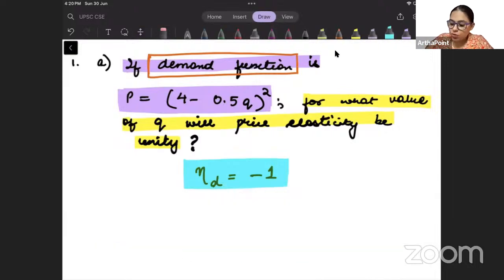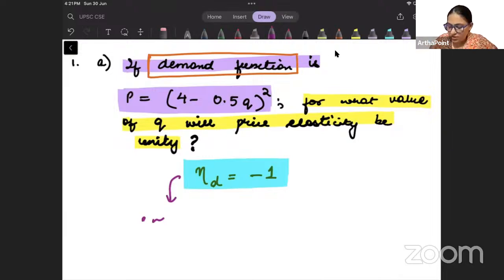Alternatively, what you can do in this question is you can find elasticity in absolute terms, right? And after that, you can equate it to 1.